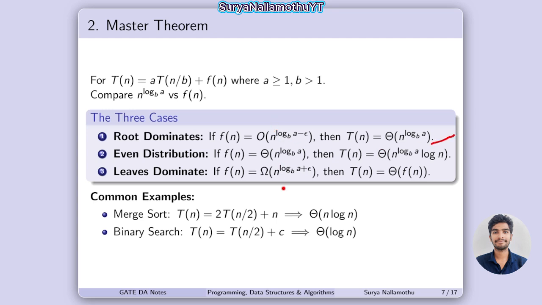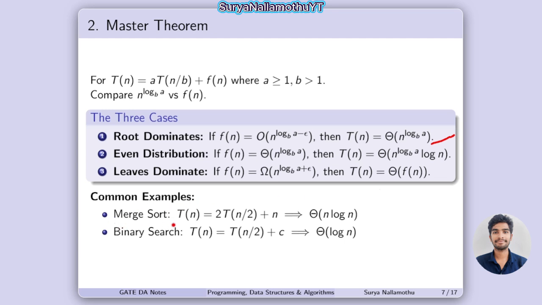So if you observe, the T of n value is completely theta values, but in the root values n power log b a minus epsilon, these are different values, but the T of n values must be in theta initially. There is a chance to get a question on this in the GATE exam.